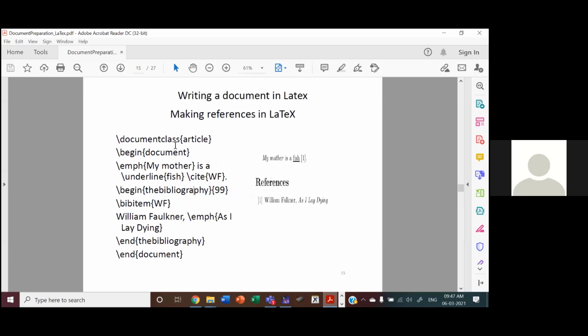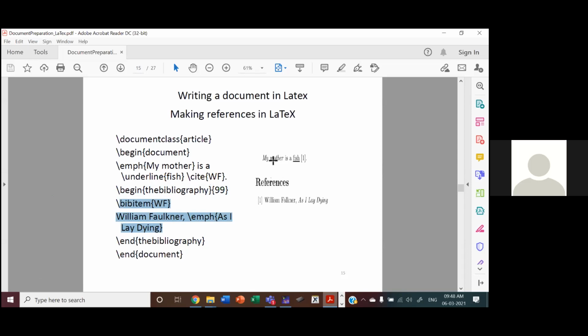See here, there is a document article. It's a begin document. And here you see, begin the bibliography. And the bibliography, this is the environment. And what are the items, bib items? You have the author name and the title of the paper. And there is a label, WF. So in the content of the document, somewhere you can cite this paper. So cite, you cite it using the label.